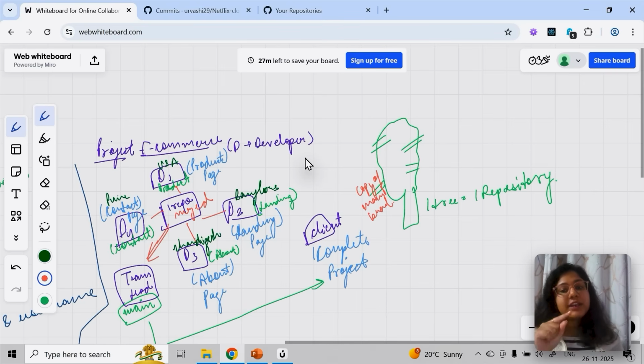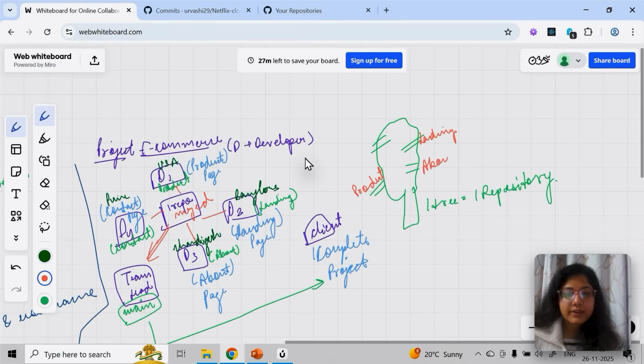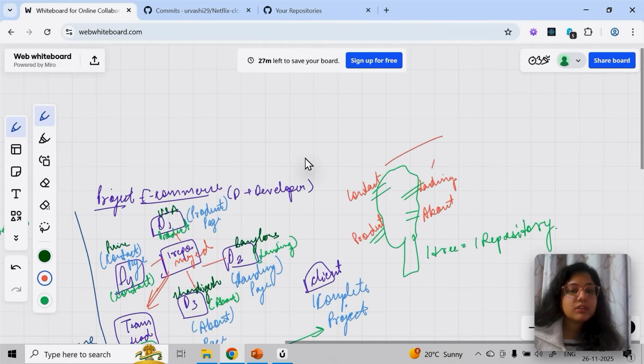Then after that, whatever code you have, let's say I've created this code. Whatever I'm pushing, let's say I'm pushing some code to this product branch. Let me write here. Let's say I have one product branch, one landing page branch, one about page branch, and then one contact page branch. And what are these four branches? These are nothing but a copy of main.